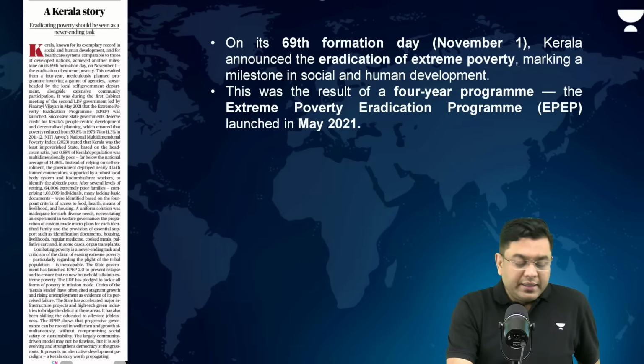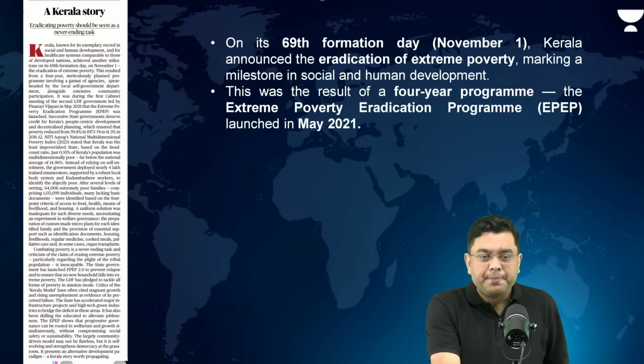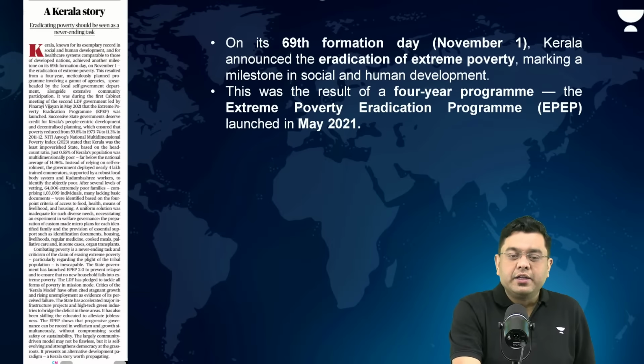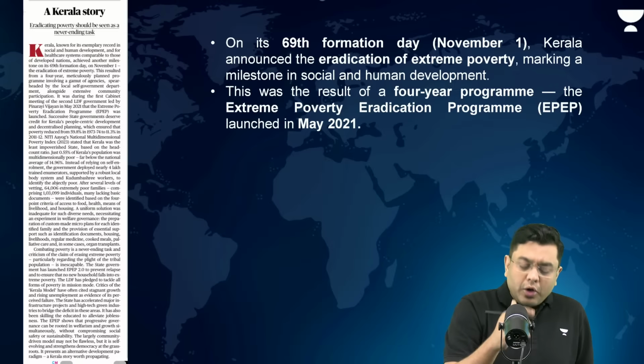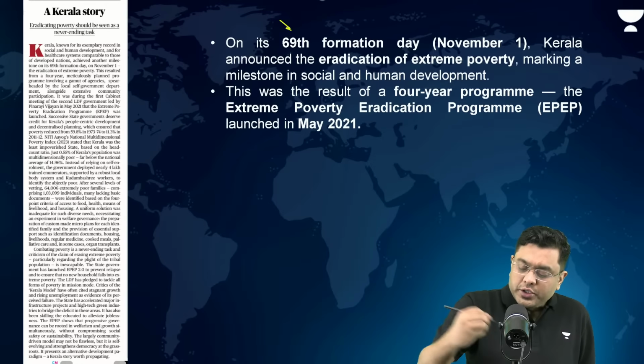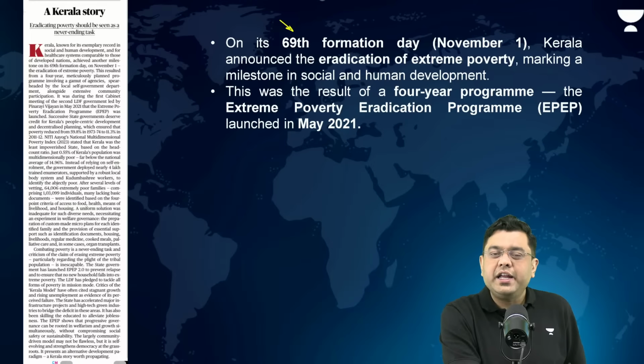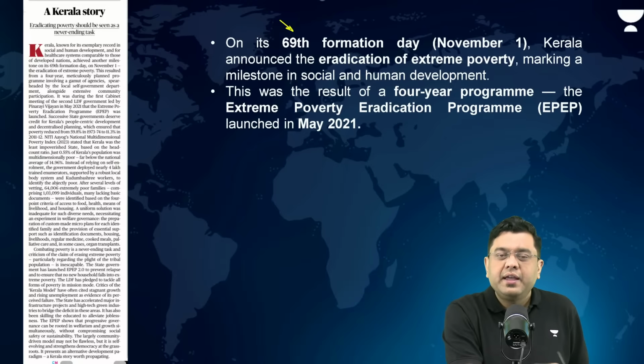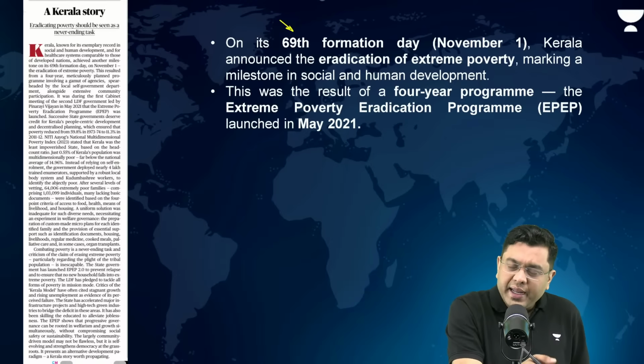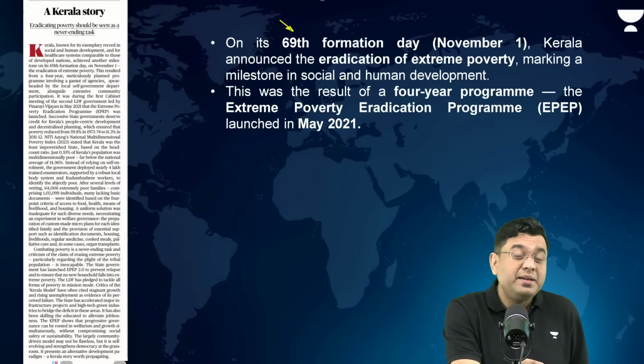Then we come to the third article, a Kerala story. Now, on its 69th formation day, that is 1st November, Kerala has announced the eradication of extreme poverty from the state. That is, the state government claims that there is no longer any person who suffers from extreme poverty. Now, that is a major milestone.